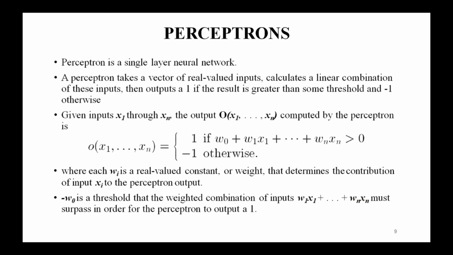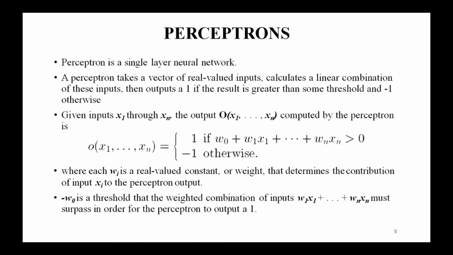A perceptron takes a vector of real valued inputs, then it calculates a linear combination of these inputs, then it will produce an output of 1 if the result is greater than some threshold.